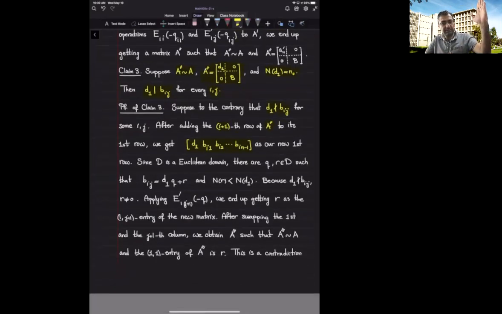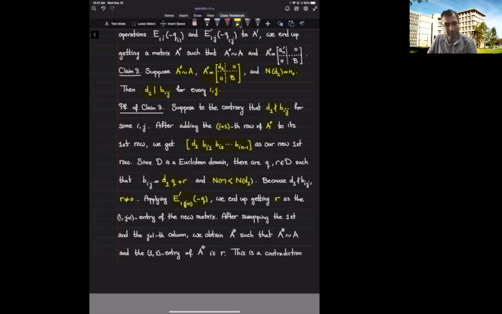Now I'm going to divide the j plus 1 entry of this row, B sub j plus 1, by D1. I can divide that, and I get some remainder. But here the contrary assumption says that this is not 0, and it's a remainder, so it has norm less than D1. Then I do this column reduction operation and subtract negative q multiple of the first column from the j plus 1 column. So I end up getting r in the j plus 1 entry of the first row.